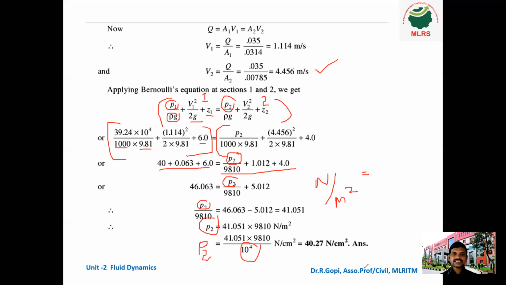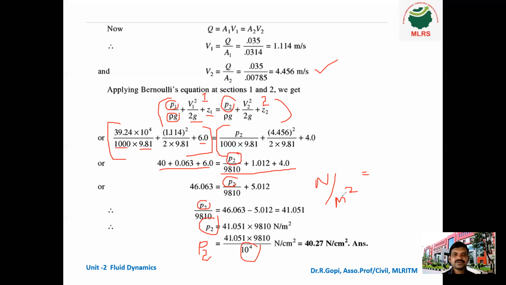Once you understand this problem, the next 3 problems are very easy. Okay, now students, I hope all of you understand this problem. First write the Bernoulli's equation. There are 2 sections, one is the higher end, the other one is the lower end. First write the higher end equation, Bernoulli's equation, and equate it to the lower end equation, because the total head is the same. That is a constant value.